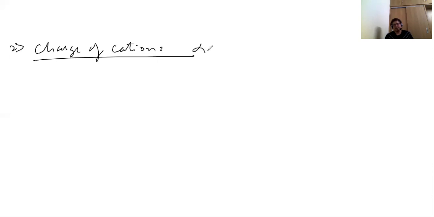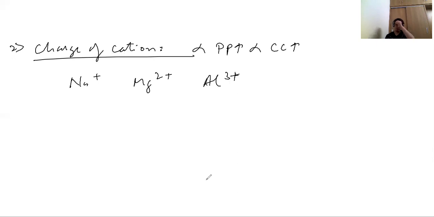Initially I'm only telling you, if the charge is higher, the polarizing power is higher, and the covalent character in the ionic bond is higher. Now, suppose the charge on the cation is more, for example Na plus, Mg2 plus, Al3 plus. In this case I cannot compare the size because they belong to the same period, so there will be very little difference in size. Then we have to talk with respect to charge.